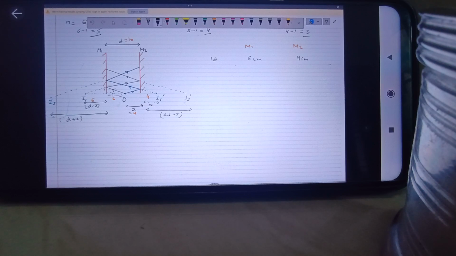I'm taking this distance in centimeter. Any doubt in this? The object is at a distance of 6 centimeter from M1 and 4 centimeter from M2. So the first image behind the mirror M1 will be formed at 6 cm and behind M2 at 4 cm. This is clear because image and object are at the same distance from the mirror.